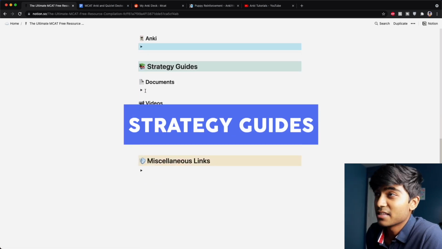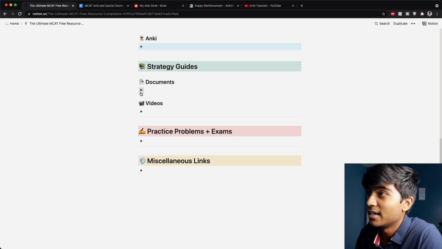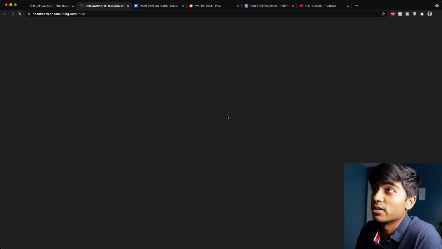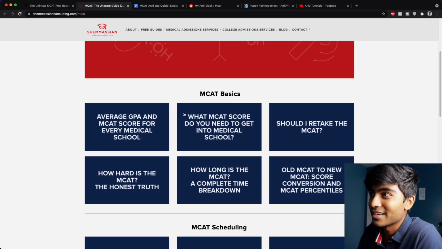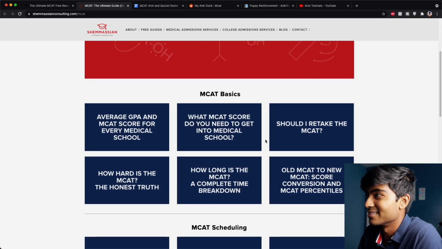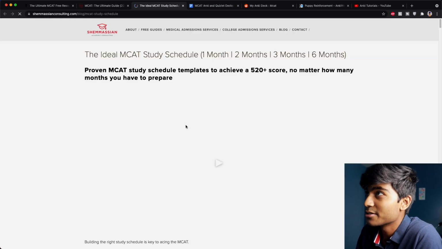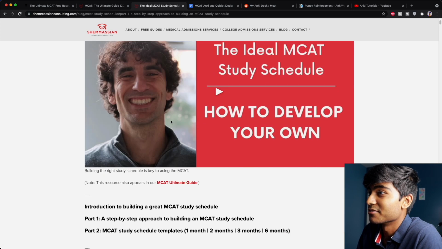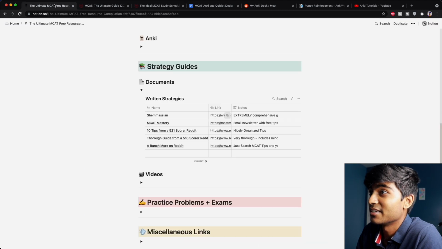Now, strategy guides. This is kind of where I need a lot of your guys' help, to figure out what other documents and stuff I can put on there. I personally have these on there. Shemassian Consulting makes some really good guides, and I promise I'm not sponsored by them or anything, but they're just very nicely organized. Like you see here, the color scheme and just how everything is organized. MCAT scheduling, making a study schedule, they have a video form of it here and a step-by-step approach, different timing as well. So, awesome free resource, definitely. That's something I find helpful.